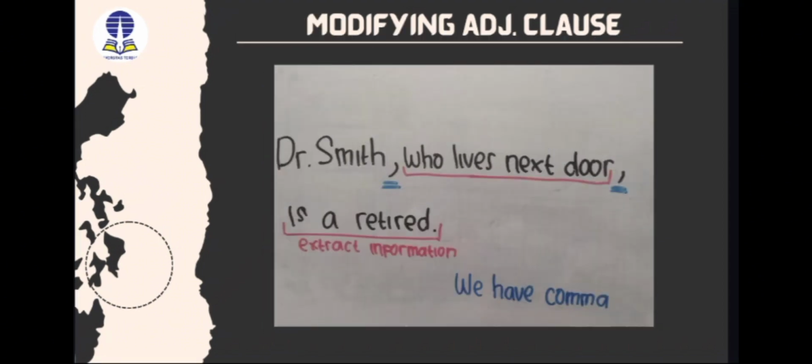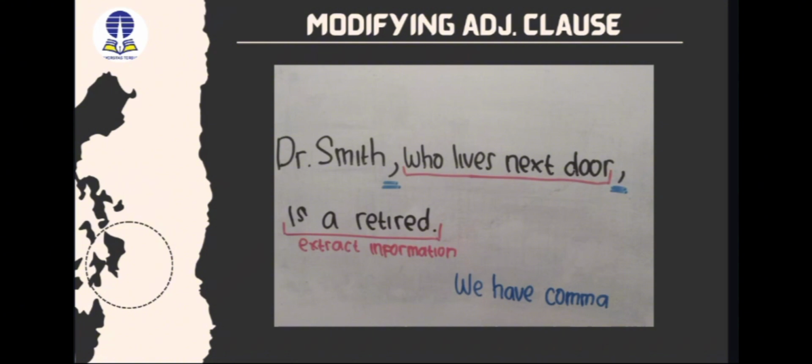The last is the modifying adjective clause. Look at the sentence: Dr. Smith, who lives next door, is retired. In the sentence, we have a comma. We know the subject is Dr. Smith, which has a clear meaning.